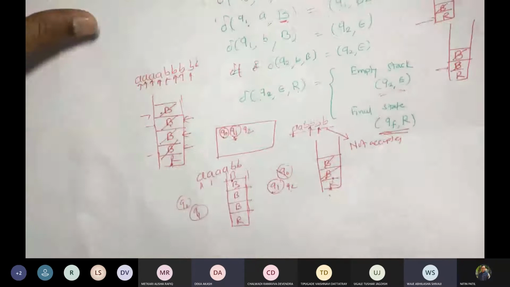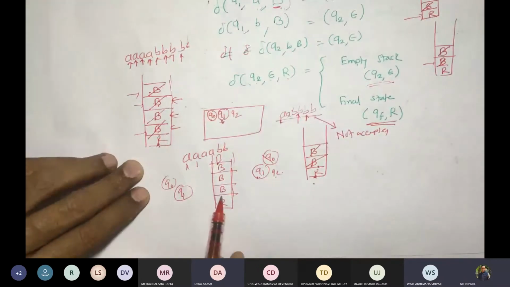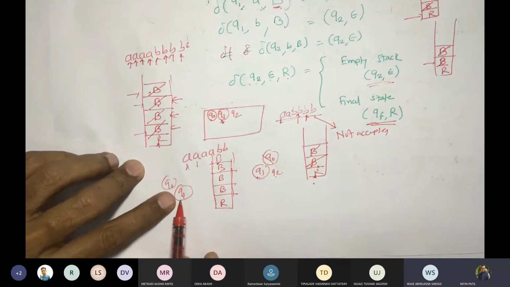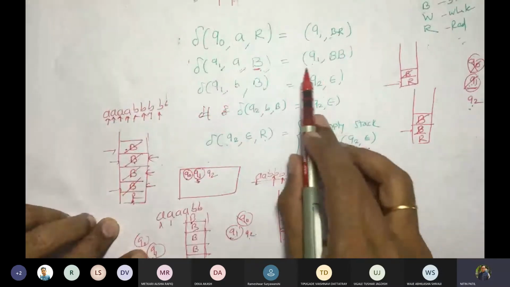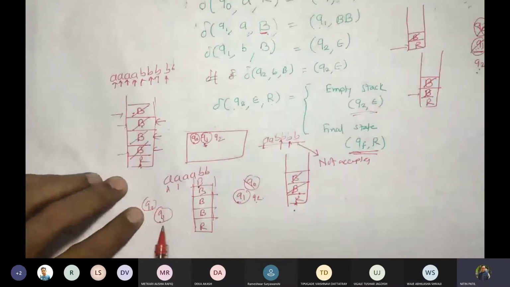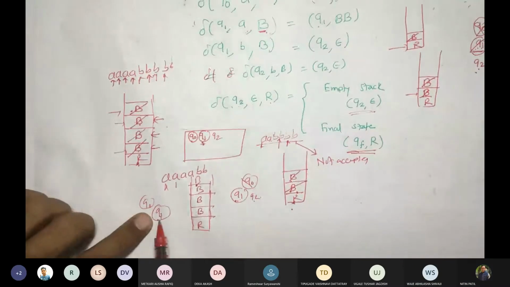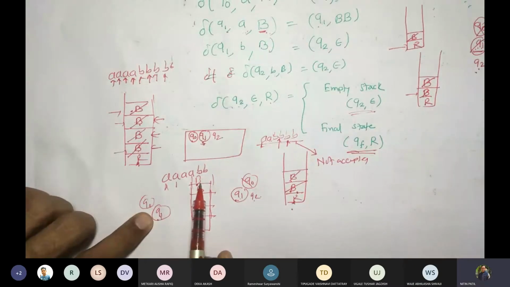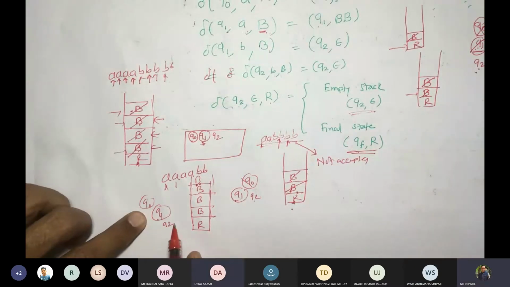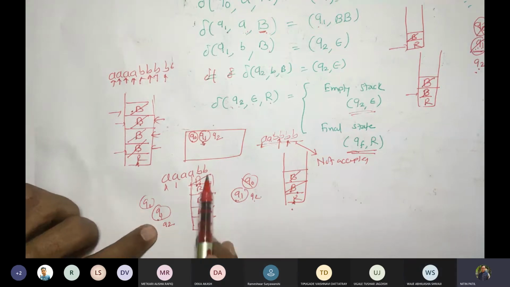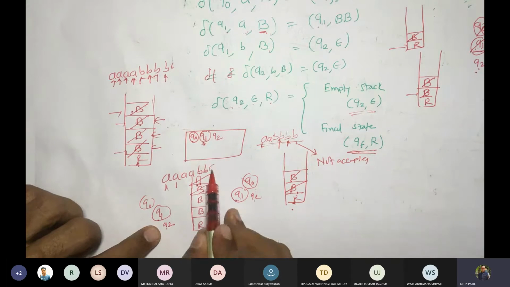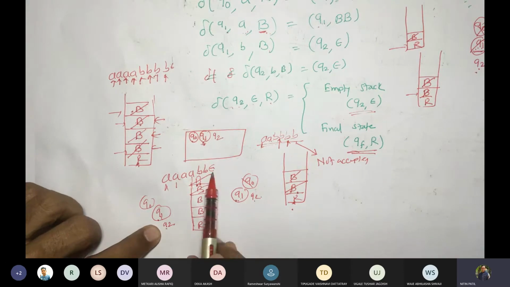See, for all 4 A's we pushed B's, correct? We remained in the same state Q1, correct? Because of the push operation that we carried out. So what will happen now? Q1 B B. It should enter into Q2 and pop, correct? Q2 next B, this B, pop. Q2, now the string ended. What will you get? Epsilon, correct? Q2 epsilon. What is on the stack?